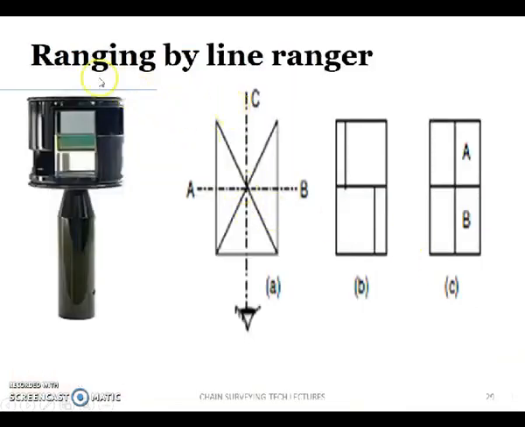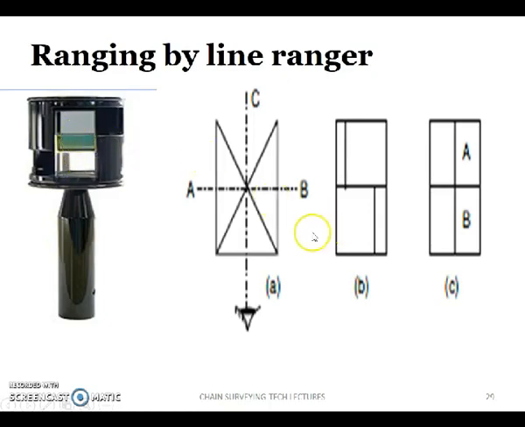Next, the second one is ranging by line ranger. The line ranger is a light and easy instrument which can be used for ranging. So in direct ranging itself, instead of the naked eye, you can do the ranging with the line ranger. It consists of two plane mirrors placed one above the other. The upper prism is movable and the lower prism is fixed.